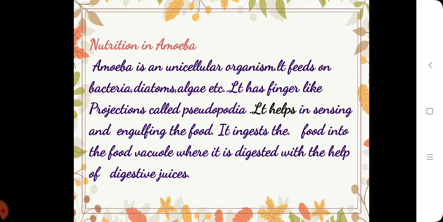Now we are going to study the process of nutrition in amoeba. Amoeba is a unicellular organism. It feeds on bacteria, diatoms, algae. It has finger-like projections called pseudopodia. It helps in sensing and engulfing the food. It ingests the food into the food vacuole where it is digested with the help of digestive juices. In the further slide with the figure, the explanation will be more clear for you.